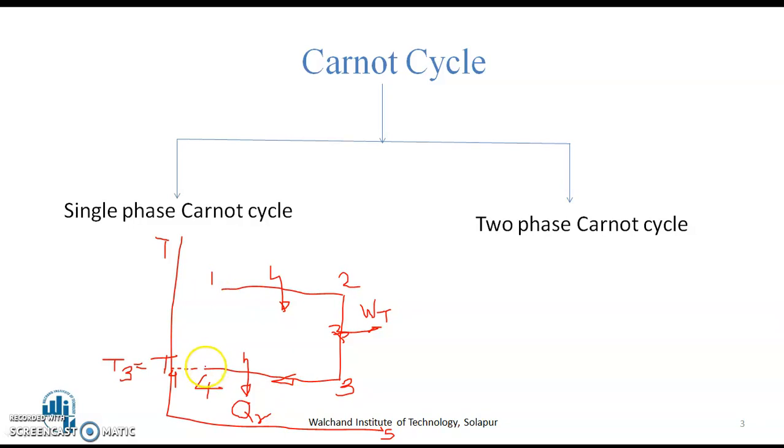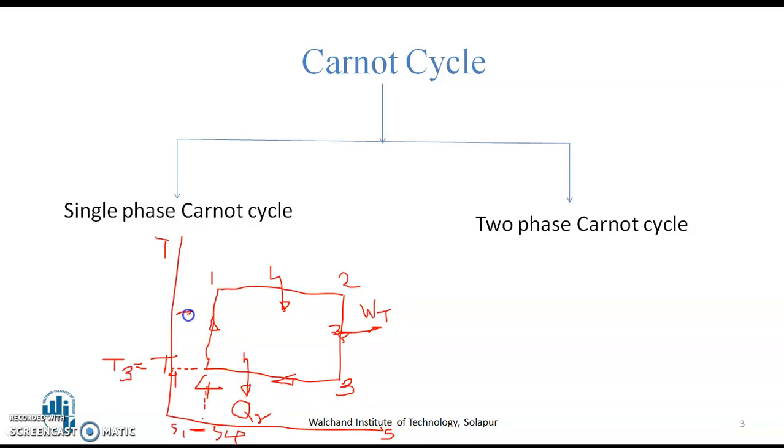After the heat rejection, the next process is isentropic pressurization process or the compression process, which follows once again constant entropy approach. So during compression, as Carnot cycle is an ideal cycle, we have assumed the entropy at point number 1 is equal to entropy at state 4.